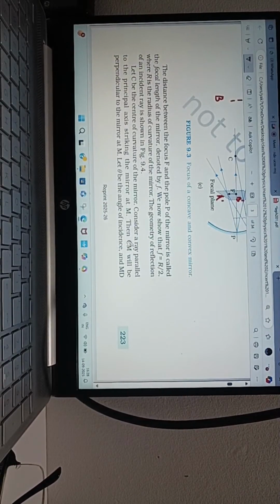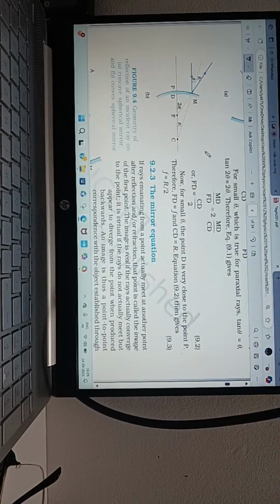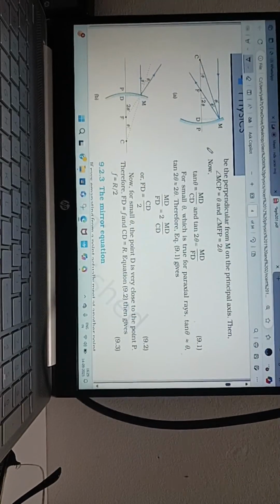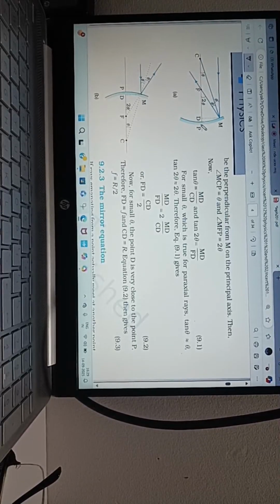Now one more derivation is there. This derivation, if you know, otherwise I will do it. What is the relation between F and R? Sir, F is equal to R by 2. R by 2. Okay. So which one has positive F? Which one has negative F? That you understood. So here is the derivation. Very simple derivation. If you draw the diagram simultaneously, well and good, otherwise if you don't want, I can proceed.